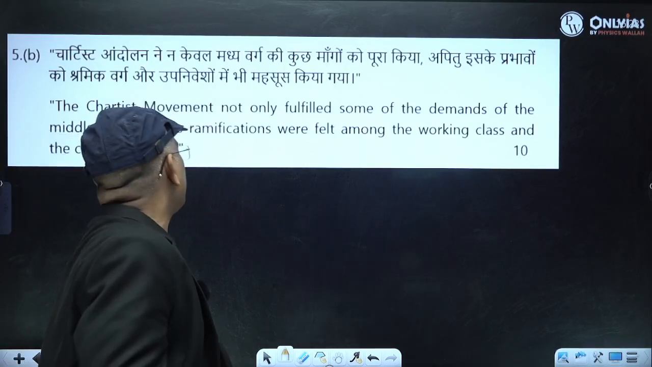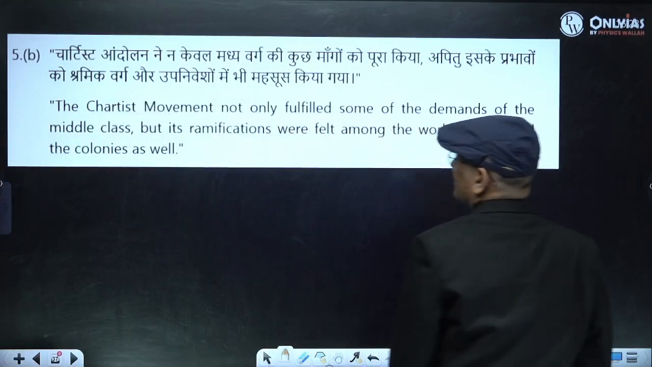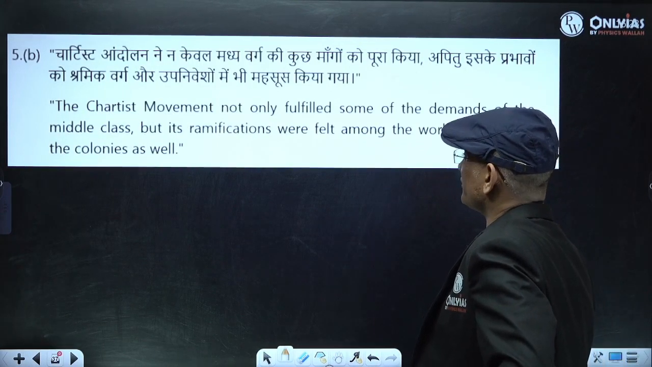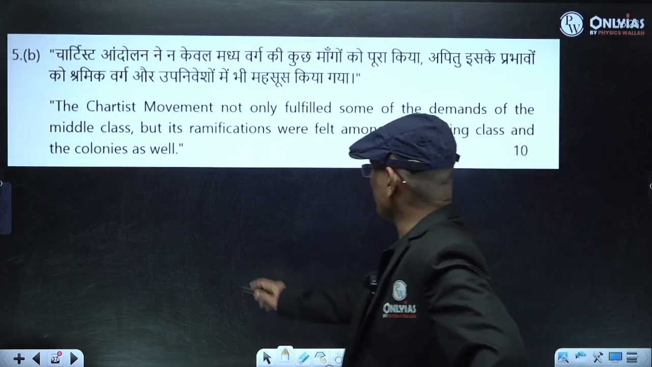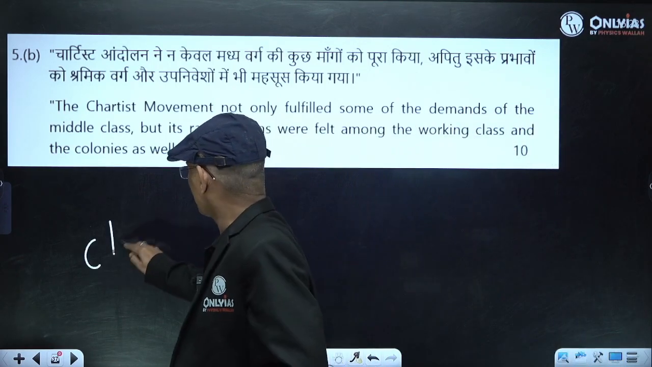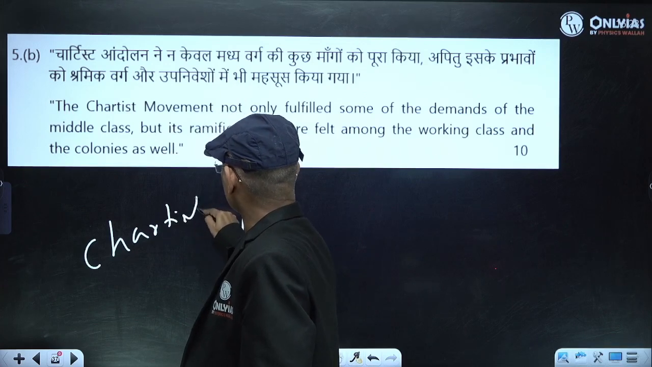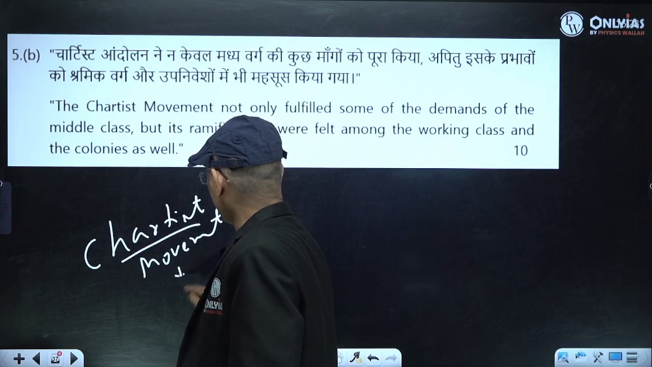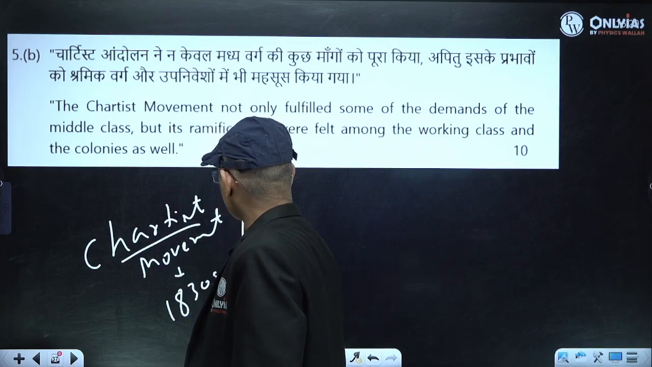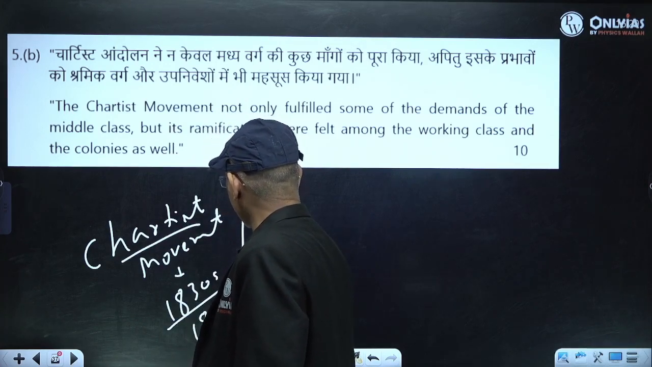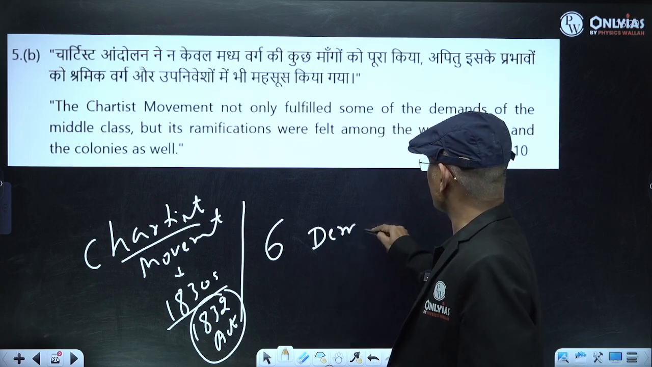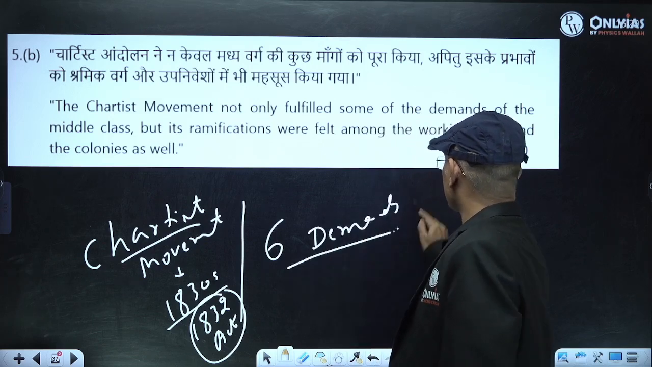The Chartist movement not only fulfilled some of the demands of the middle class, but its ramifications were felt among the working class and the colonies as well. So you have to mention what the Chartist movement is. What is the Chartist movement? How did it begin in the 1830s? What was the role of the 1832 Act? Then what were the six demands?